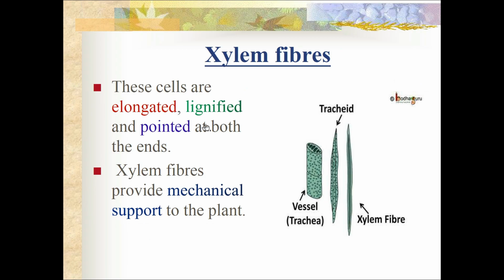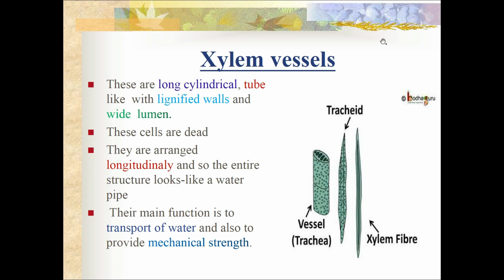Xylem fibers are elongated, lignified and pointed at both ends, and these xylem fibers provide mechanical support to the plant. Next we have the xylem vessels. These are long, cylindrical, tube-like with lignified walls and wide lumen, and these cells are dead and will not have any protoplast. They are arranged longitudinally, separated by partition walls or transverse walls, and these walls are perforated like this, and so the entire structure will look like a water pipe.